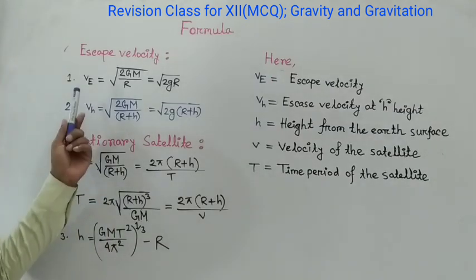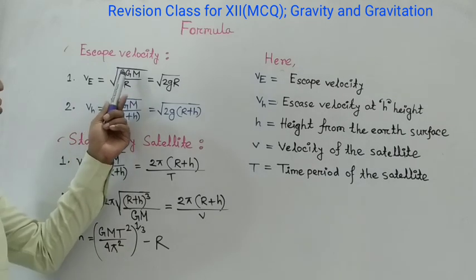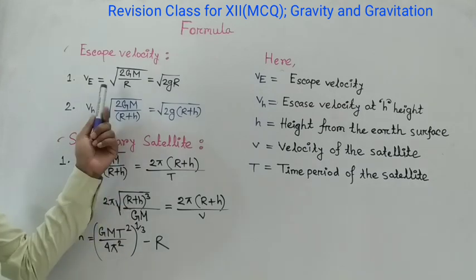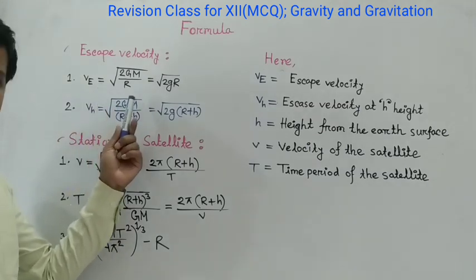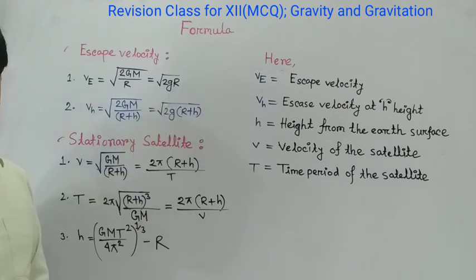The formula of escape velocity is V equals root over 2 capital G capital M divided by capital R. And there is another formula to calculate the escape velocity, which is root over 2gR.